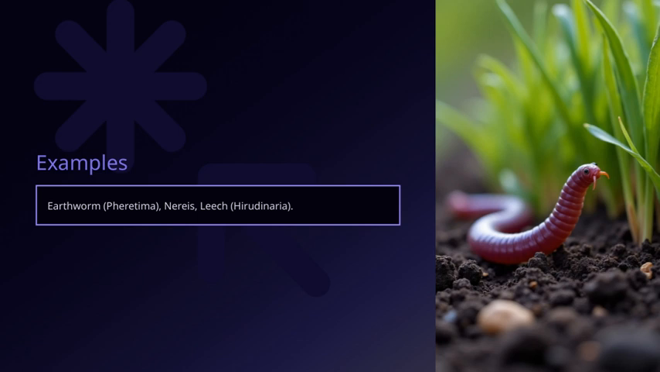These examples highlight the diversity within the annelid group, spanning terrestrial, marine, and freshwater environments, and they help us understand the various ways these worms have adapted to their habitats.